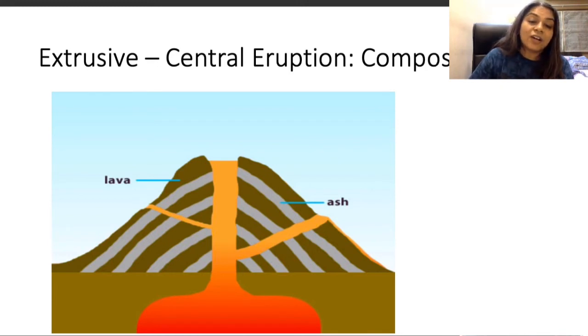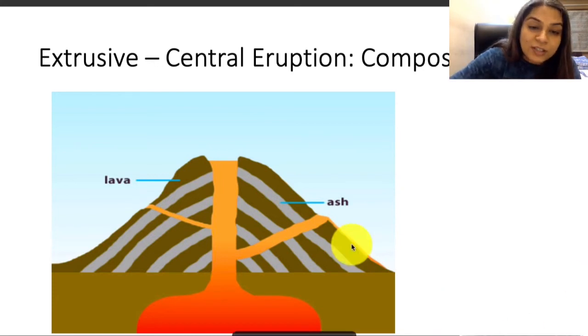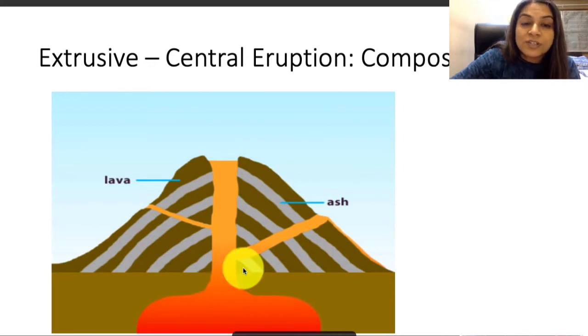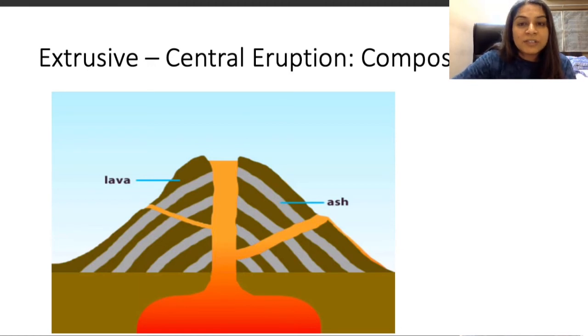When the lava comes out, it forms a layer of lava. But when there is a central eruption, there is a high chance that it is going to be a little explosive. When it is explosive, cinder comes out, the ashes and the fragmented materials. It goes up in the form of smoke, but eventually with gravity it settles down on top of this lava landform, the cone that is formed because of lava.